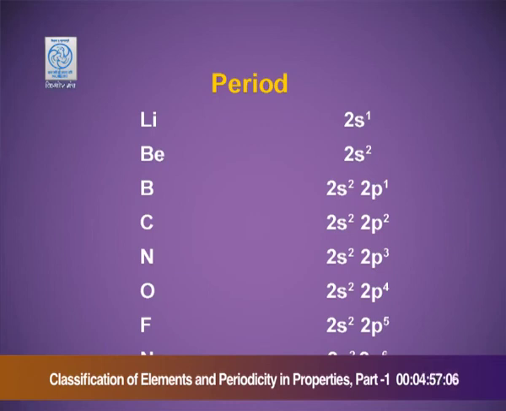Lithium, the valence shell electronic configuration is 2s1. Beryllium with atomic number 4, the valence shell electronic configuration is 2s2. Boron, atomic number 5, electronic configuration is 2s2 2p1. Carbon has valence shell electronic configuration 2s2 2p2. Nitrogen 2s2 2p3. Oxygen 2s2 2p4. Fluorine 2s2 2p5 and neon 2s2 2p6.